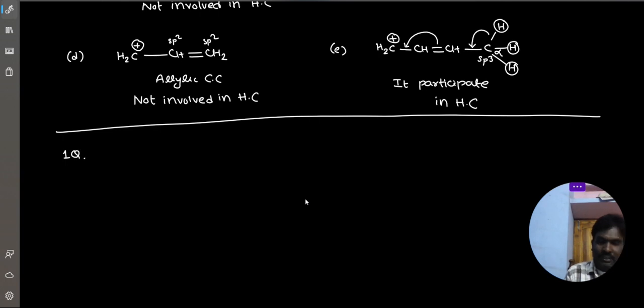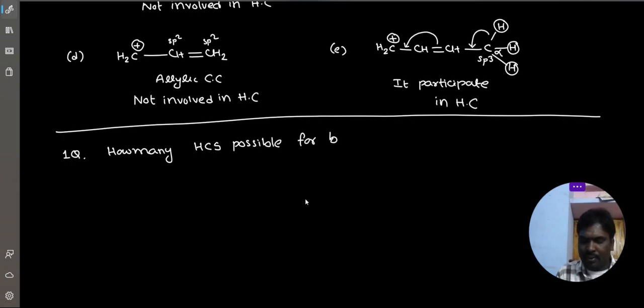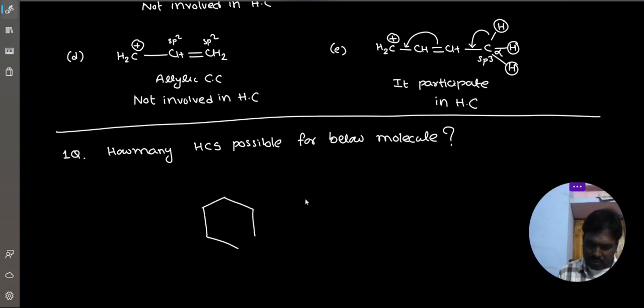Now one simple question. How many hyperconjugated structures are possible for the below molecule?